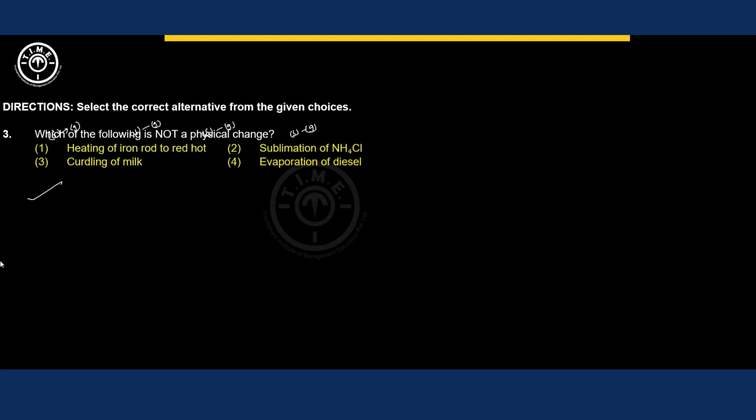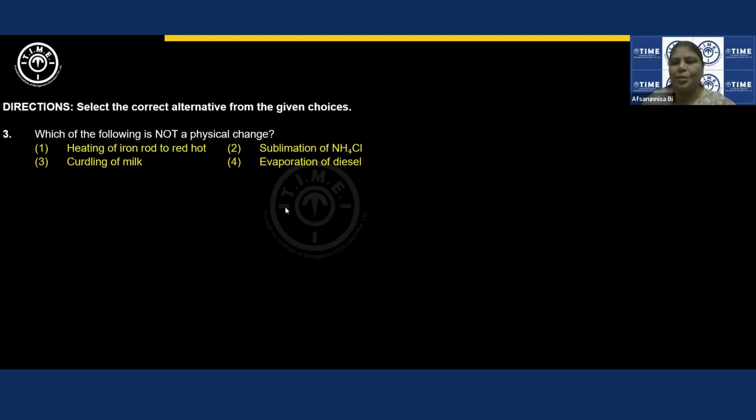And which of the following is not a physical change? How do we identify whether a change is a physical change or a chemical change? Suppose in a change there is no formation of a new substance. Then we consider that change as a physical change, right? So change in state, change in color, change in size, and if those changes are accompanied by reversibility, all those come under the category of physical change. But we are supposed to answer taking into consideration not a physical change.